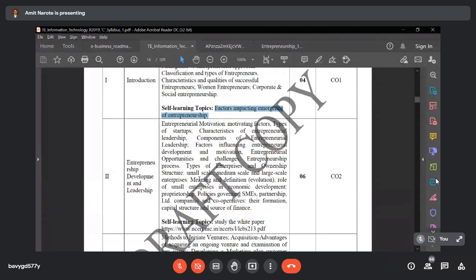Then this is about module number 1. Now let's go to module number 2, entrepreneurship development and leadership. This is module number 2.